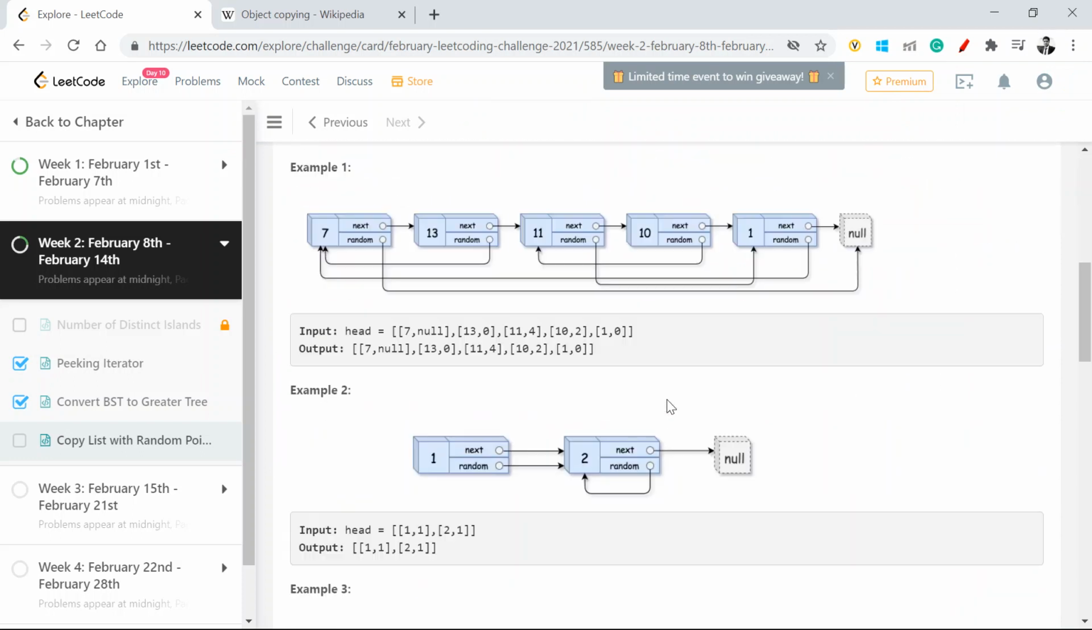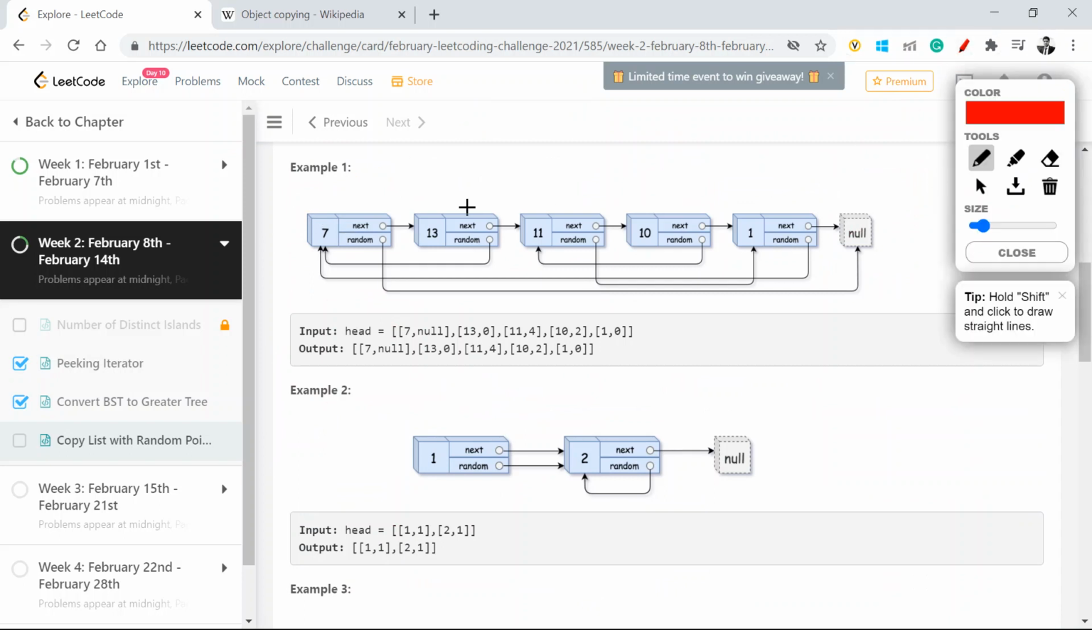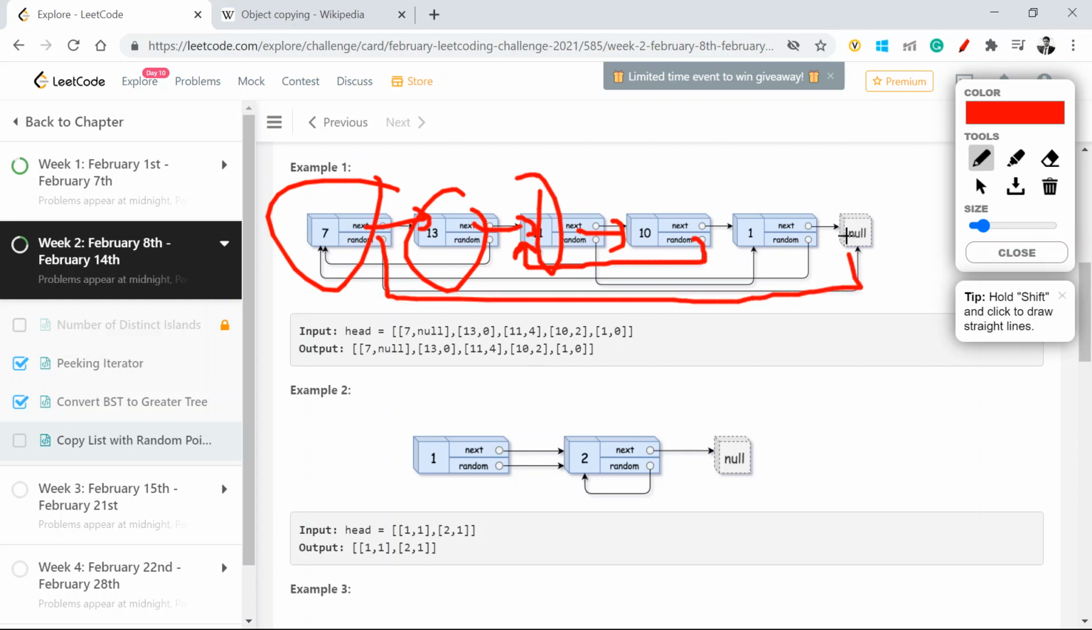Let's look at the example again, right? So what I just discussed: I have some set of nodes. This is a node, this is a node, this is a node. This is connected to this one, this is connected to this one, this is connected to this one. However, this is coming back and connecting to the previous one. Similarly, its random is connected to null, and two of the nodes are connected to the first node itself.